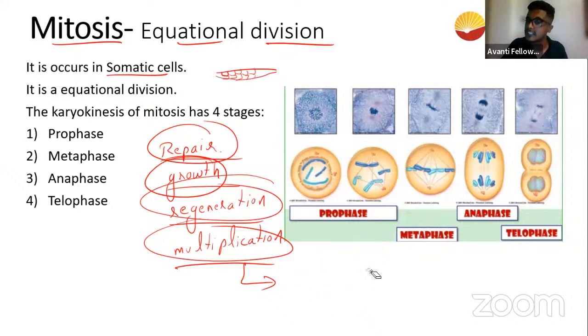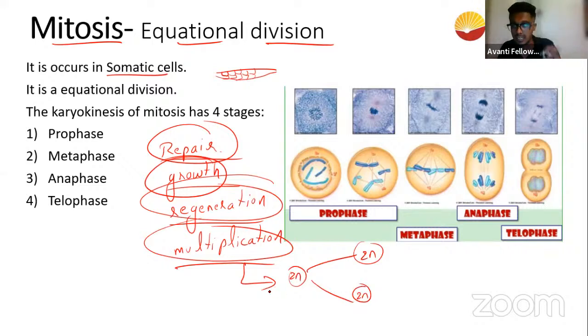So what is the significance of mitosis? The significance of mitosis is it makes sure that the volume of the genetic content, that is the chromosome number, always remains the same in each division, whether it is repair, growth, regeneration, or multiplication.